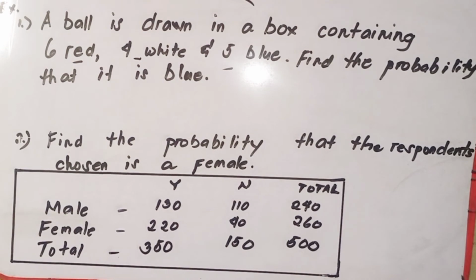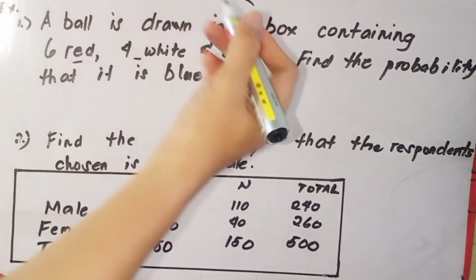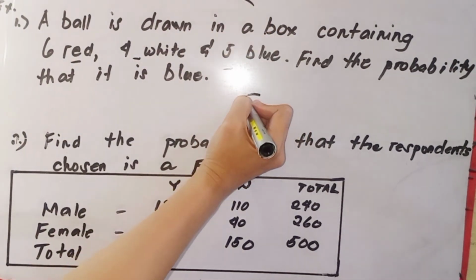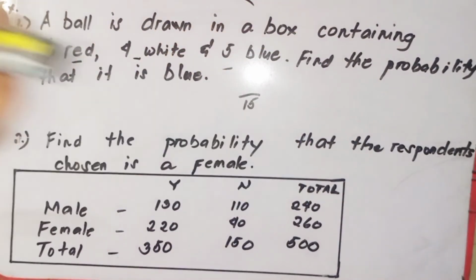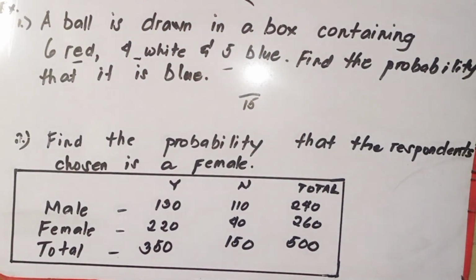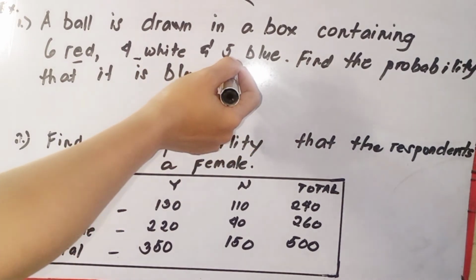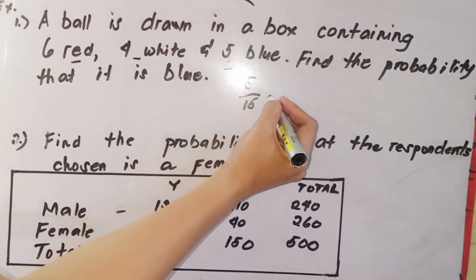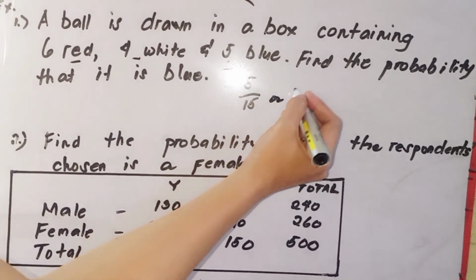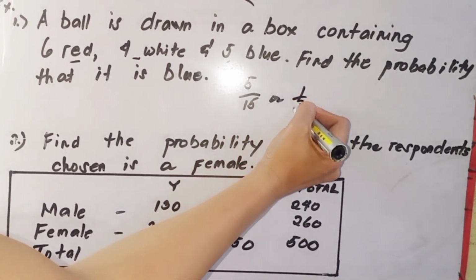So therefore, how many sample space do we have? 6 plus 4 plus 5, that is equals to 15. So our sample space here is 15. And ang hinahanap natin dito is the probability of getting a blue. Blue is 5. So therefore, that is 5/15 or 1/3.